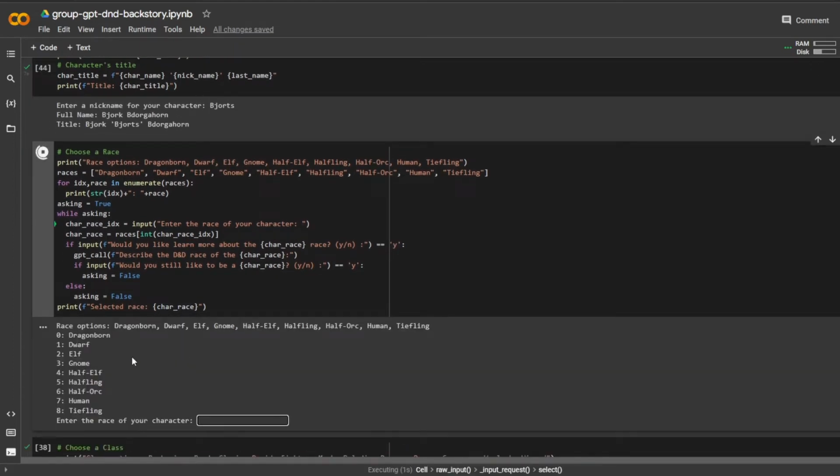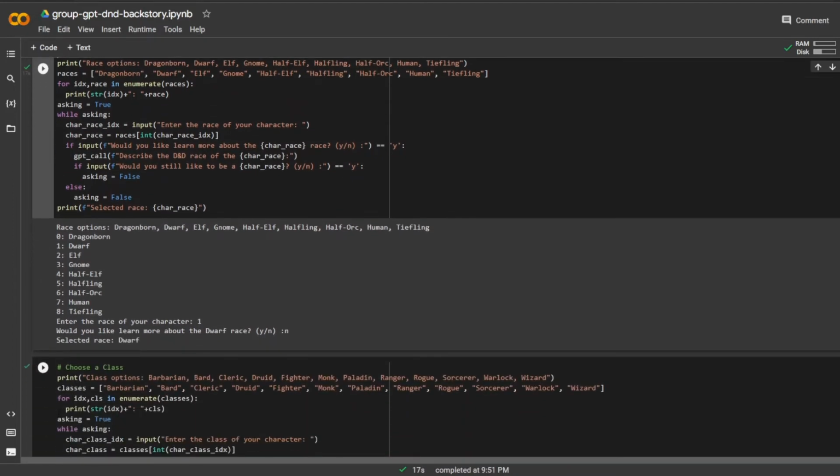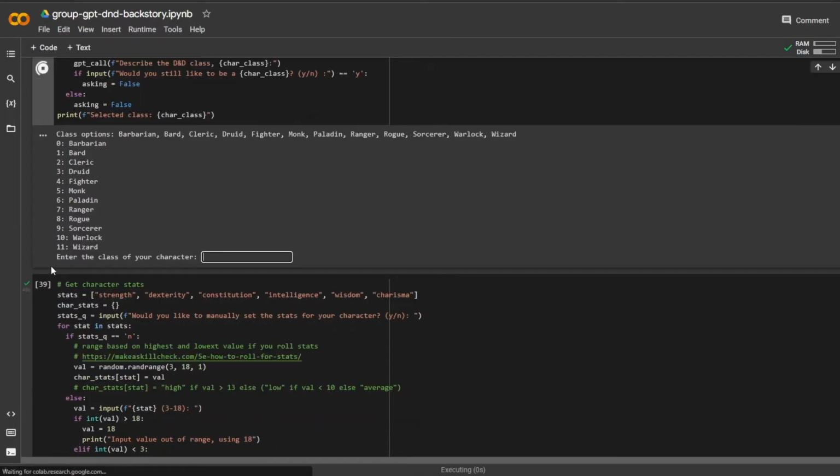Choosing a race. I've been playing D&D for a while, so I know what all of these different race options are. Bajork Bedorgahorn to me sounds much like a dwarf, so let's choose a dwarf. I don't really need to learn more about a dwarf, I'm just going to select that race. I know that they're short, stocky, and typically live in mines. I've played a dwarf before.